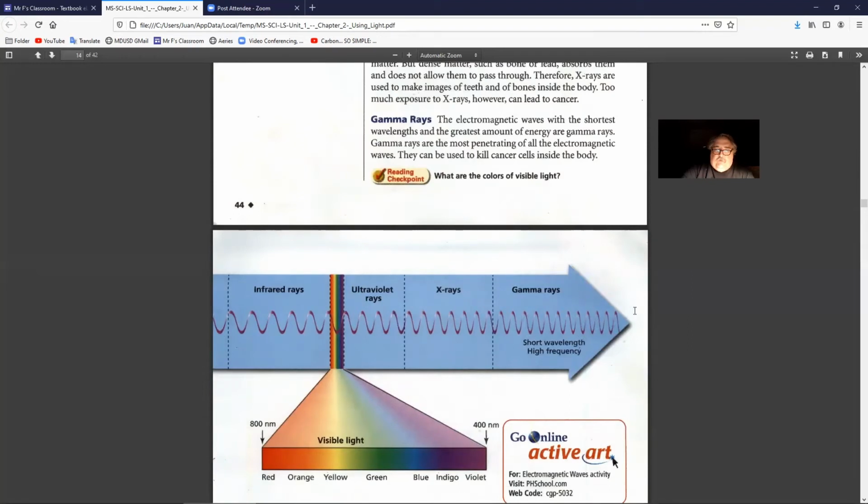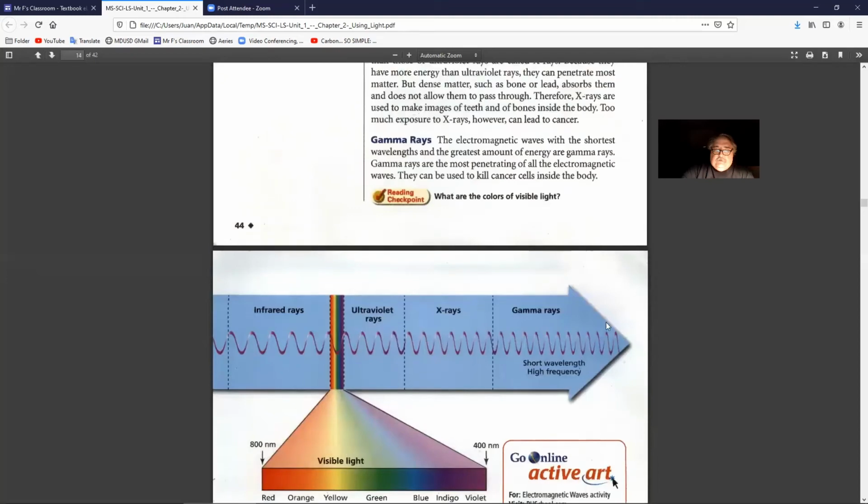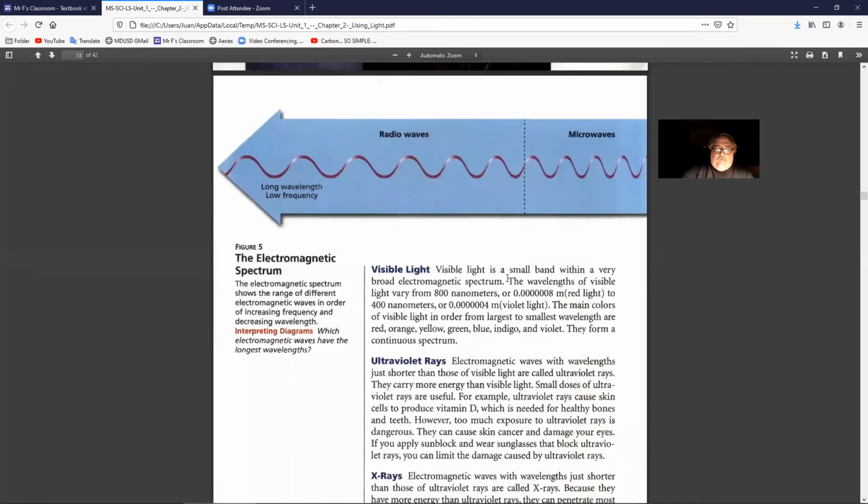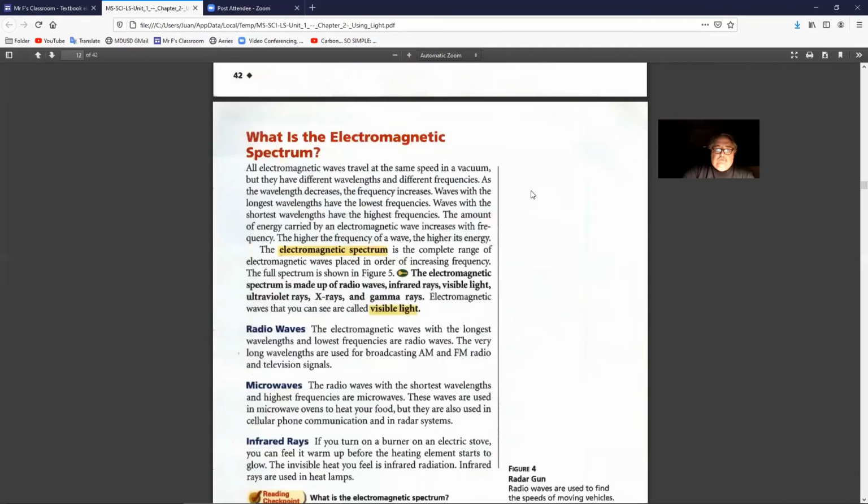Short wavelength, high frequency on the right. Long wavelength, low frequency on the left. The electromagnetic spectrum is made up of radio waves, infrared rays, visible light, ultraviolet rays, X-rays, and gamma rays. Electromagnetic waves that you can see are called visible light.